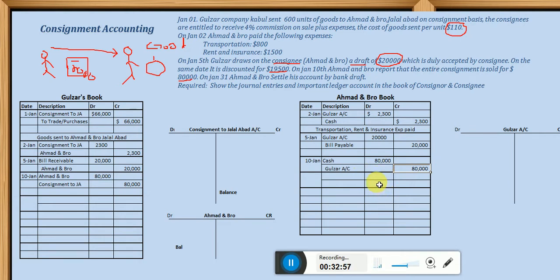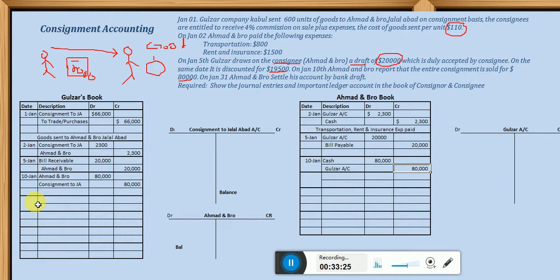Okay, next, dear students, as it is mentioned here in the question, the 4% commission is received by whom? By Ahmad and Bro. Whenever the sale is taking place, Ahmad and Bro will get 4% commission. So now the commission expense is incurred. Gulzar should record the commission expense as the sale took place.